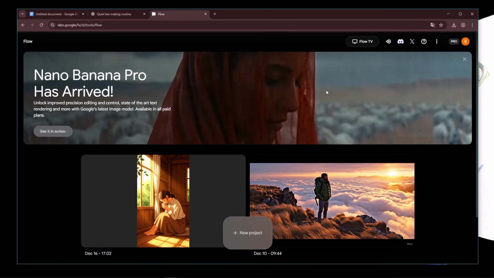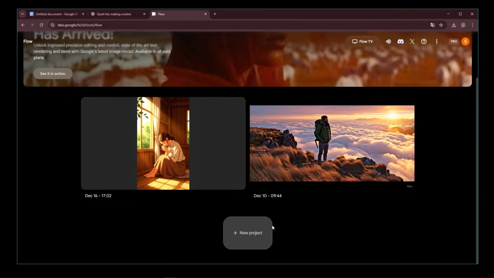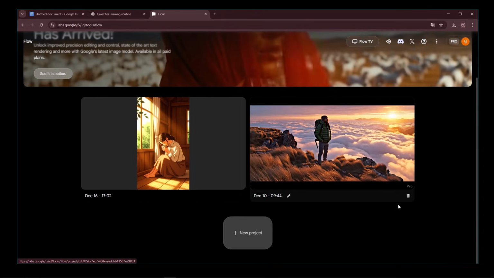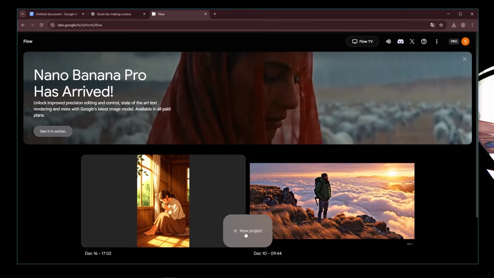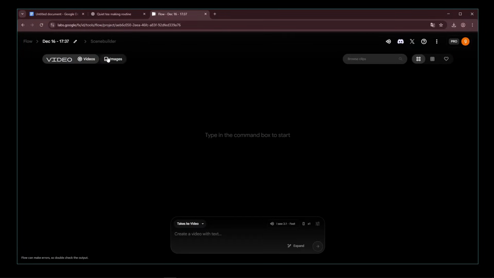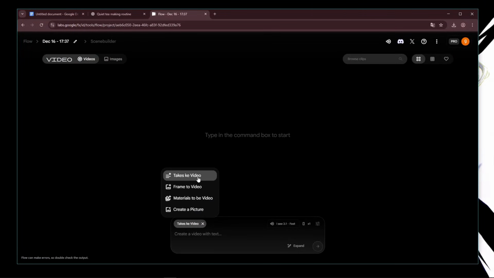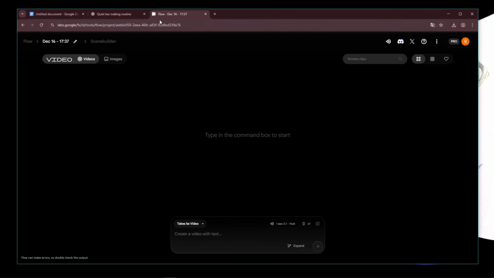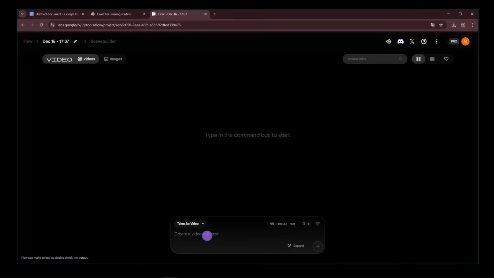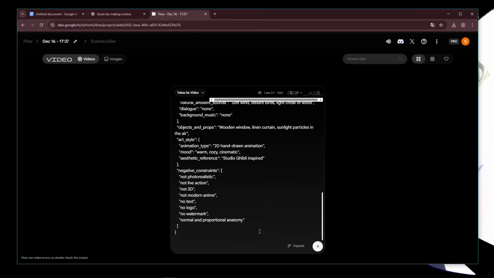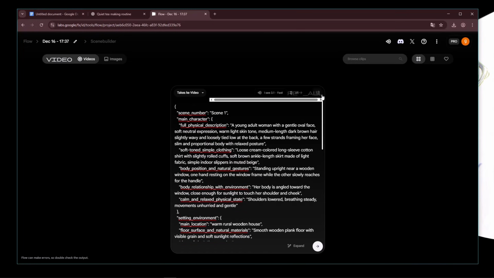This is the Google Flow interface. If we look here, there are several projects that I have made previously, and to use it, it's quite easy. We just click the New Project button. For the feature we're using here, we will use text-to-video. Then we just take the prompts that we have created. The first one, of course, is for the first scene, and here we can directly paste the prompt.